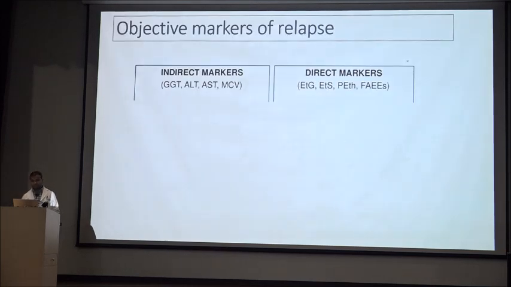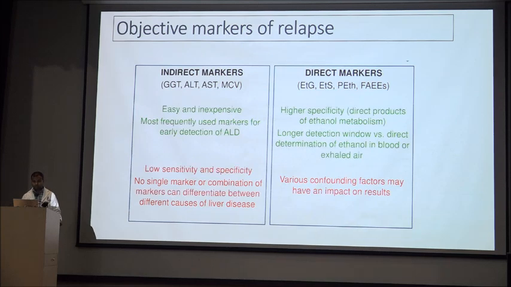Objective marker of relapse. I divided it into two parts: indirect markers and direct markers. So indirect markers are easy and inexpensive, but have low sensitivity and specificity. And the direct markers like ethyl glucuronide, ethyl sulfate, phosphatidylethanol, and fatty acid ethyl esters have high specificity, but various confounding factors may impact the results.